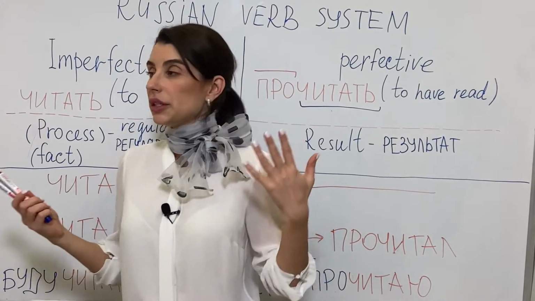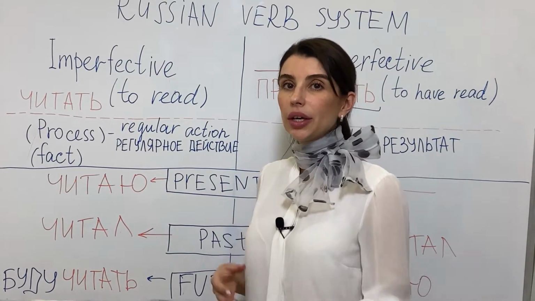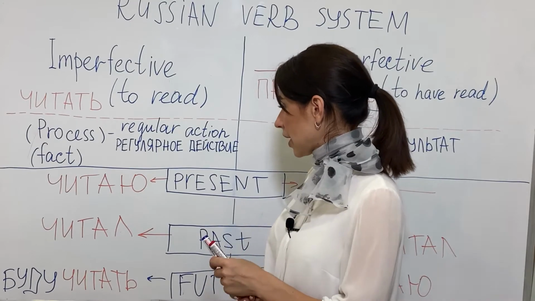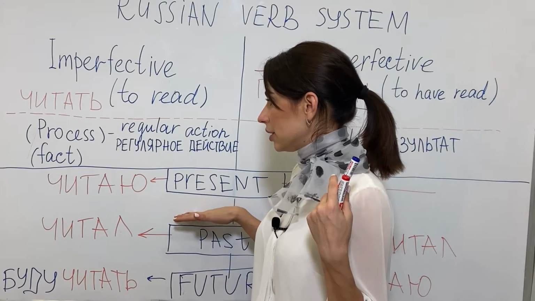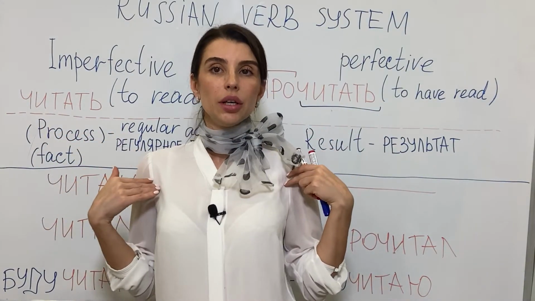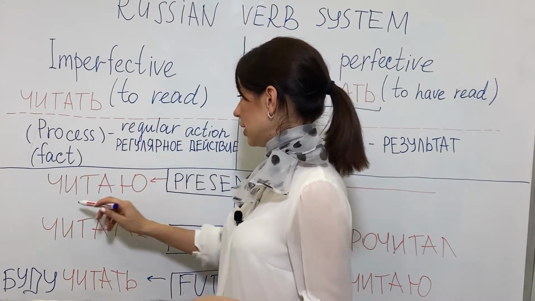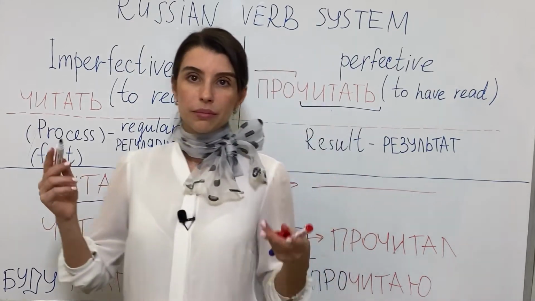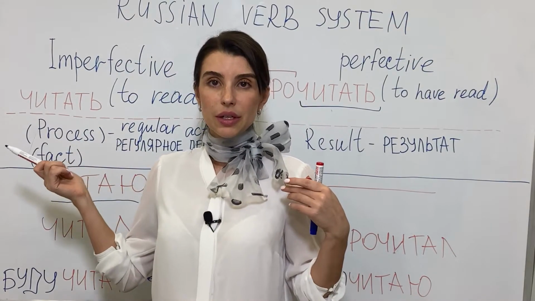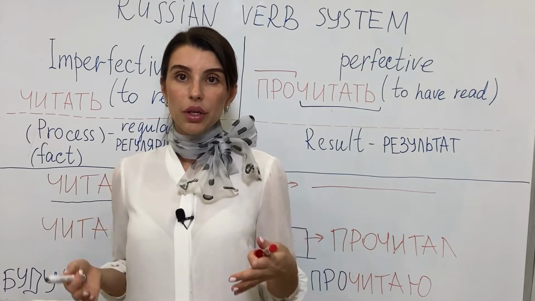But let's look at how these words move and change in the future, past, and present. In the present, if you are talking about yourself, я, it means читаю. Я читаю. It's present, and it's a process, it's a fact. I am reading now, я читаю.